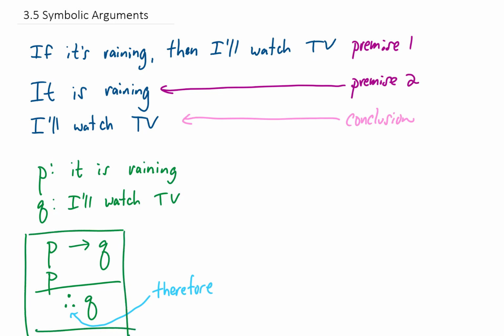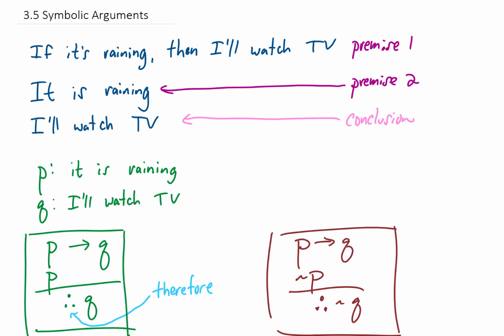and we've just demonstrated one way to write out an argument symbolically. Let's say instead that we start with the premise, if P, then Q. If it's raining, then I'll watch TV. Let's say our second premise is not P. That means it is not raining. Are we allowed to conclude that we will not watch TV? Well, no, you might actually decide to watch TV even if it isn't raining. This common misconception in logical arguments is called the fallacy of the inverse.